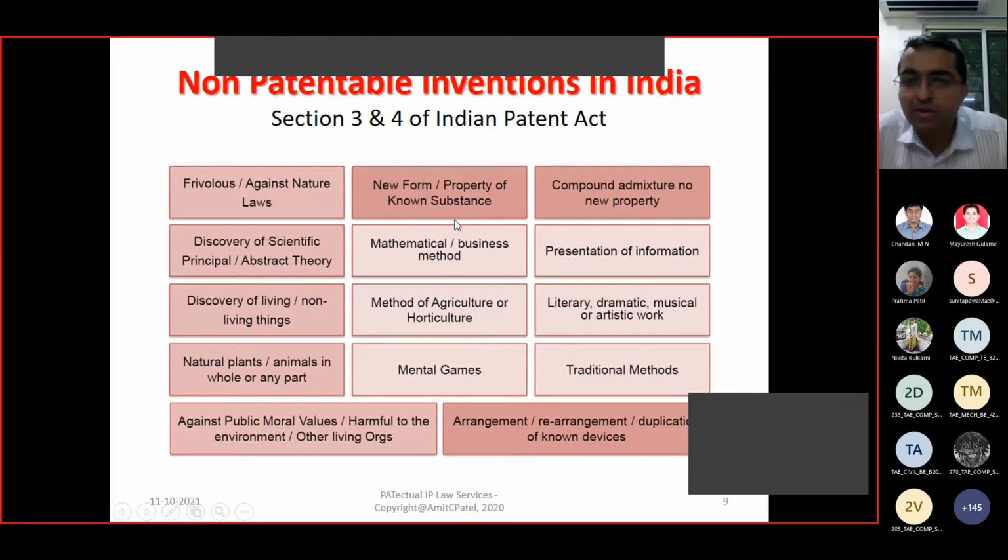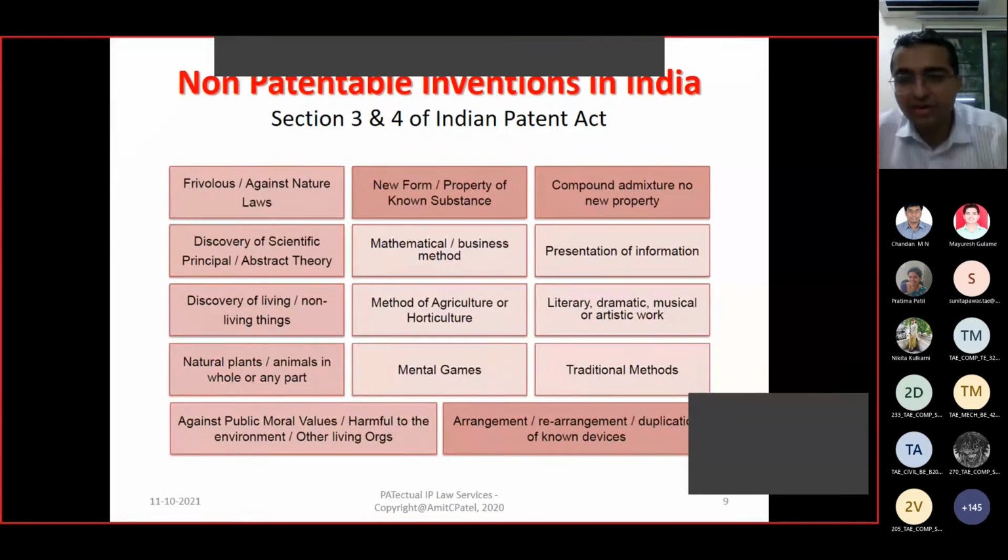New form and property of a known substance. One material is already known and you come up with a new use of the same material. So this new form and new property of a known substance is not patentable. Mathematical and business methods.